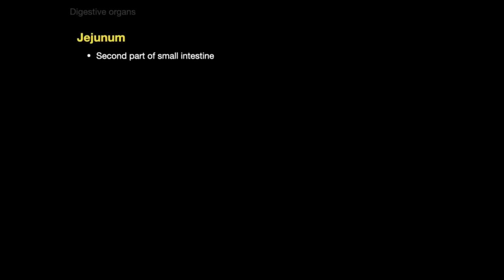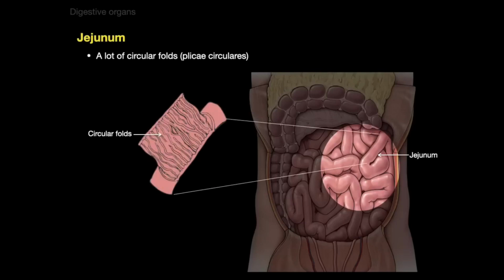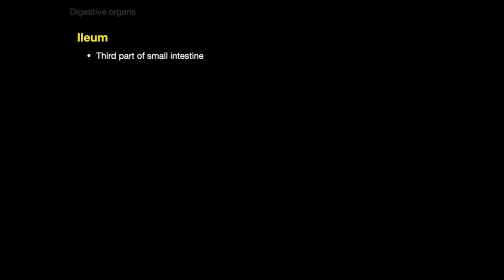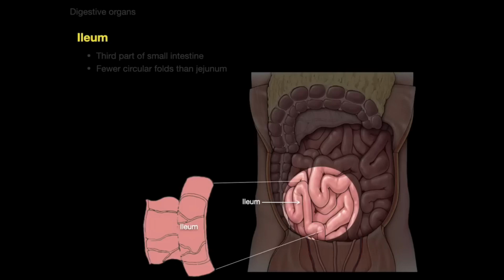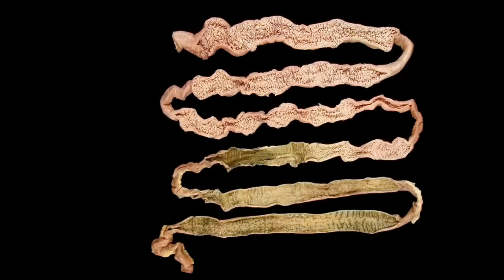Now, the jejunum is the second part of the small intestine, as we showed here, and it has a lot of circular folds. The fancy way of saying it is the plicae circulares, lots of circular folds, as you can see there. So there's lots of absorption of the nutrients from the food we're eating. Now, the ileum is the third part of the small intestine. There are fewer circular folds in the ileum than in the jejunum. They're there, but just not as many. Here is an actual cadaveric small intestine opened up where there's the jejunum. Look at the number of those circular folds in contrast to the ileum. There's just fewer of them because a lot of the absorption has already occurred.